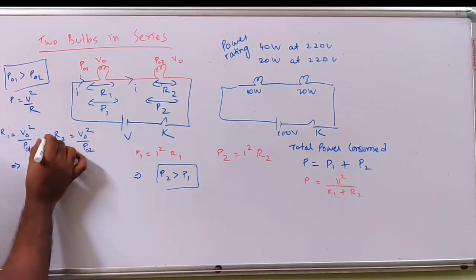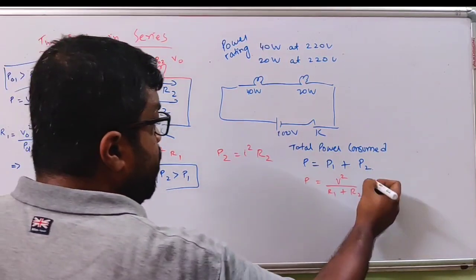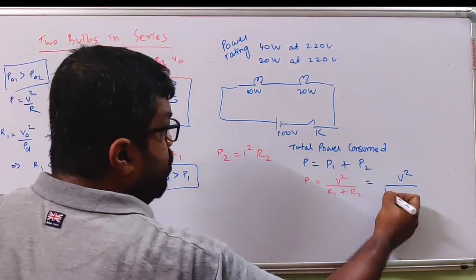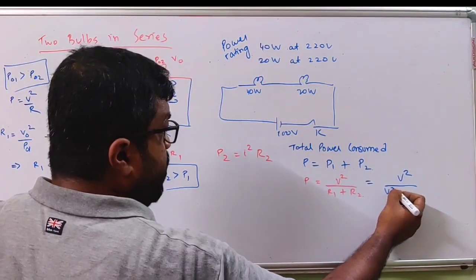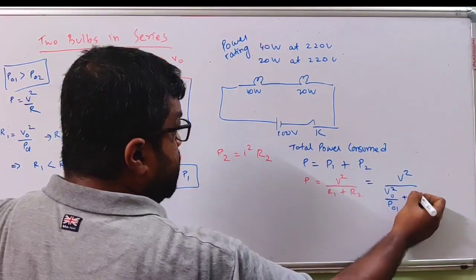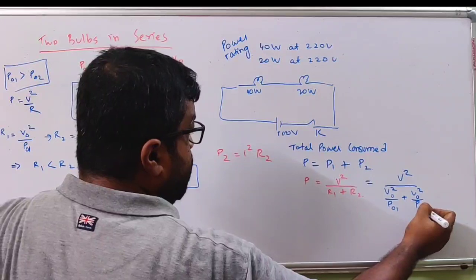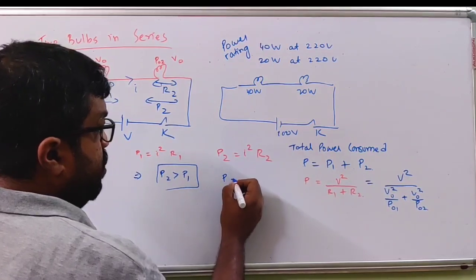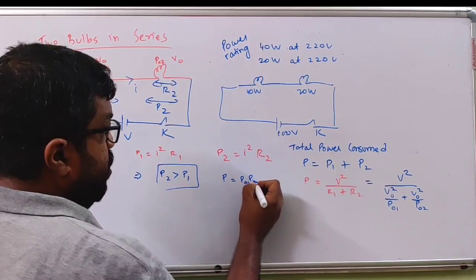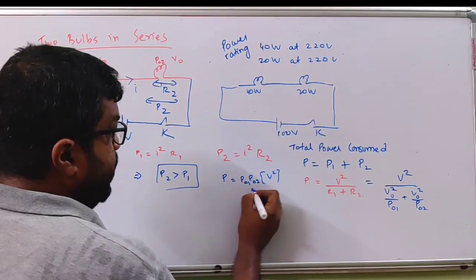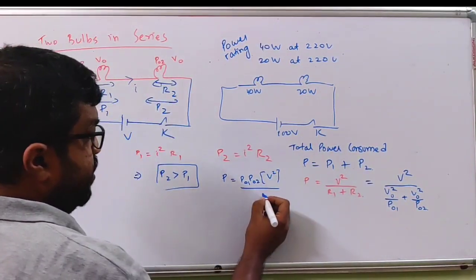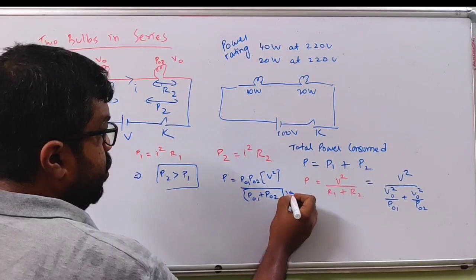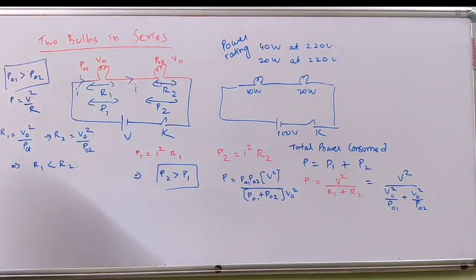Substituting R1 and R2, V square divided by R1 is V0 square by P01, plus V0 square by P02. So this gives P equal to P01 P02 V square divided by P01 plus P02 times V0 square.